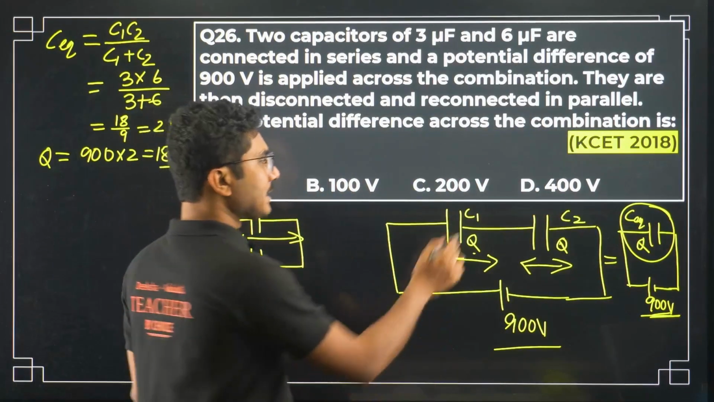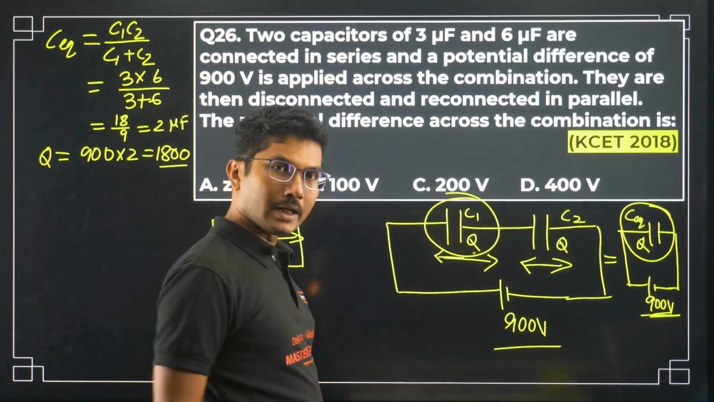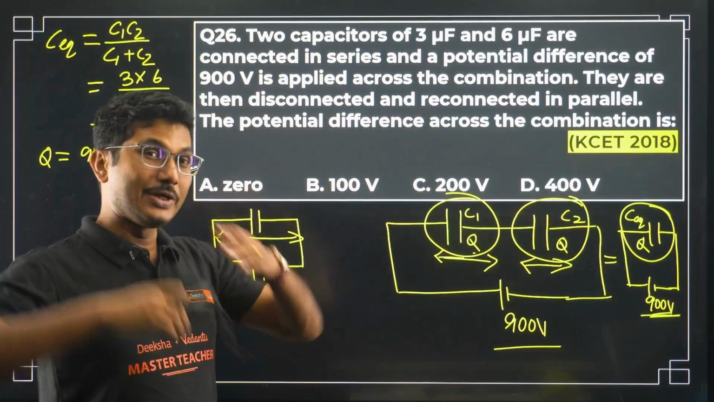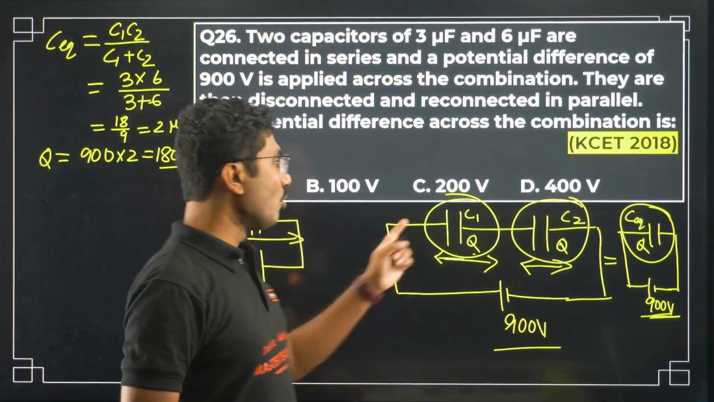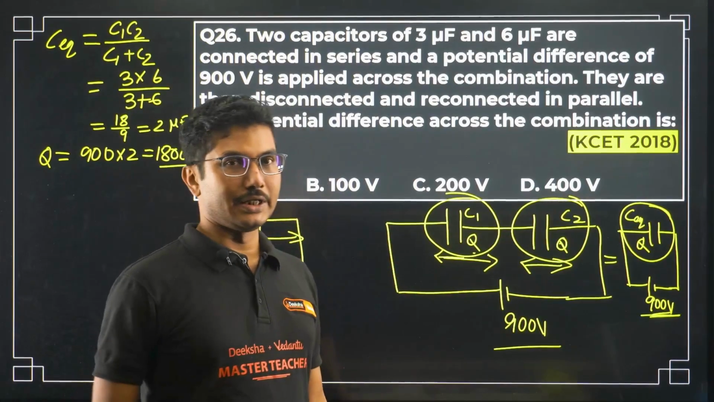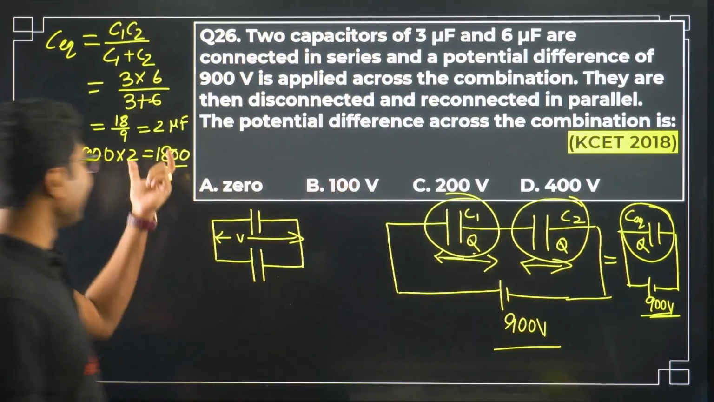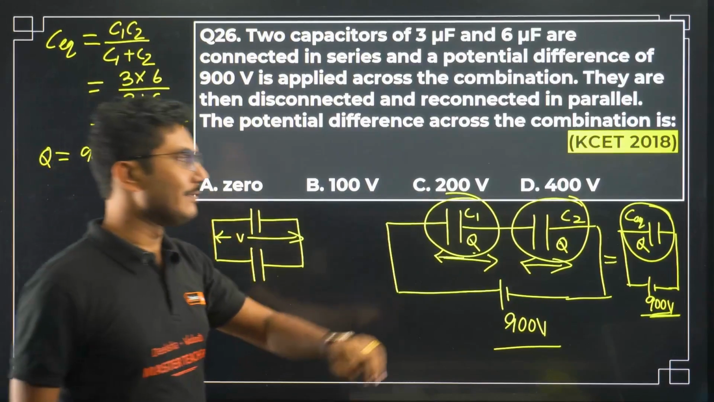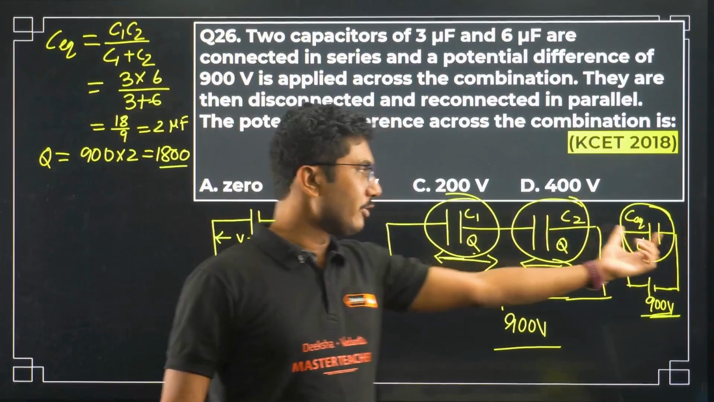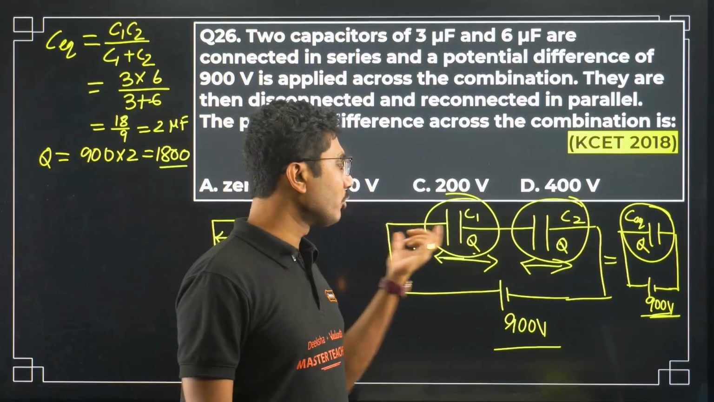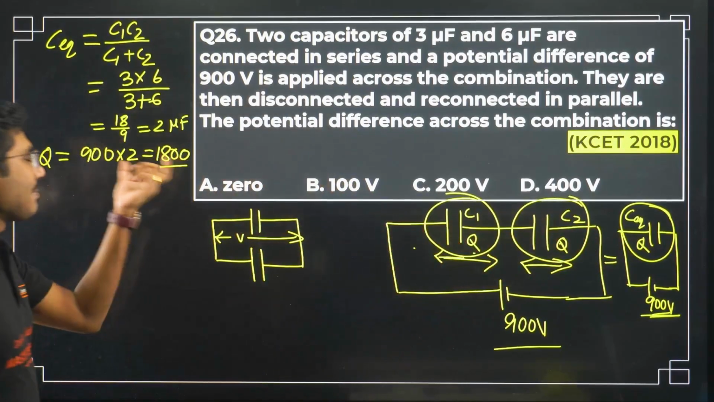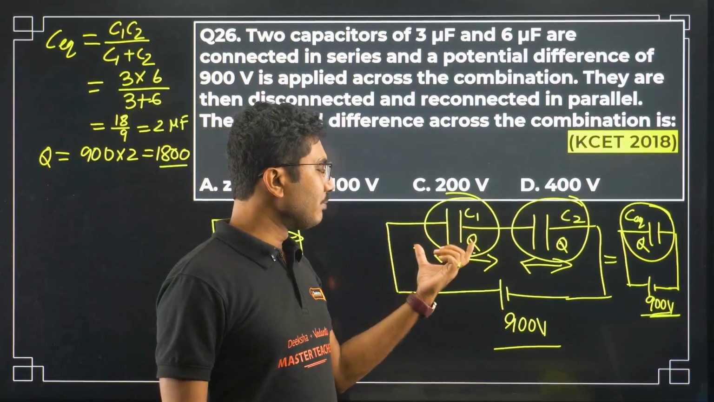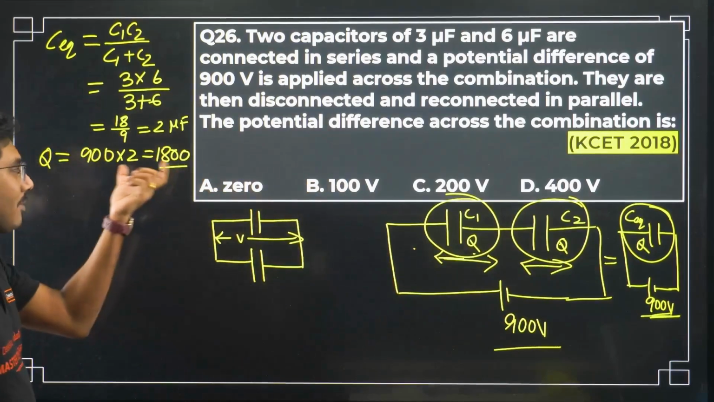So what is the charge of this capacitor? 1800. What is the charge of this capacitor? Same, 1800. Now you have to realize this fact that both the capacitors individually will have this 1800 microcoulomb. Very important to understand this, even though it is for the equivalent capacitor, when you come back to the original circuit, both capacitors will have the same amount of charge, and this question is based on the conservation of charge.